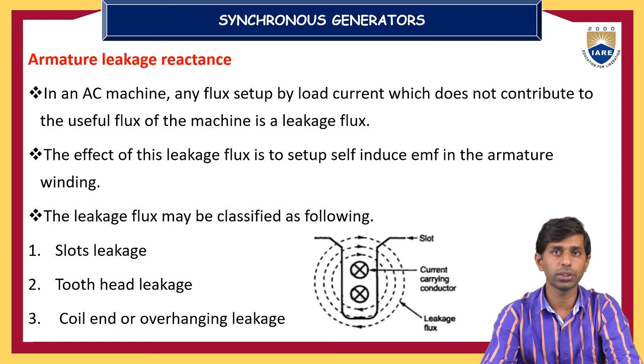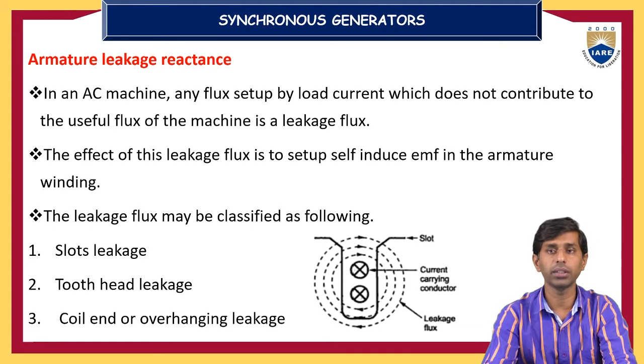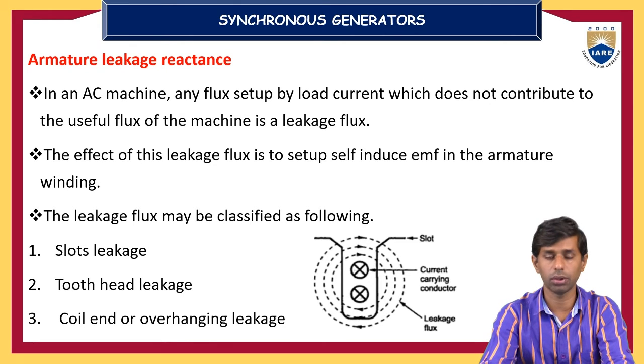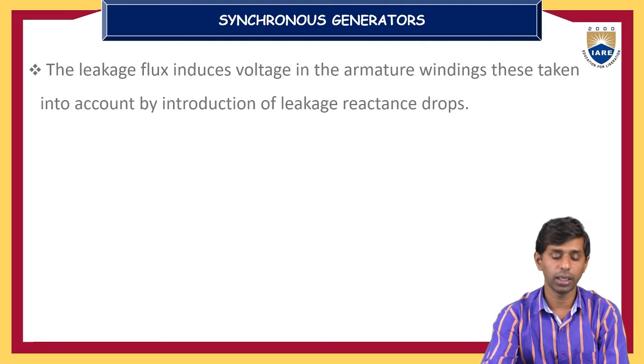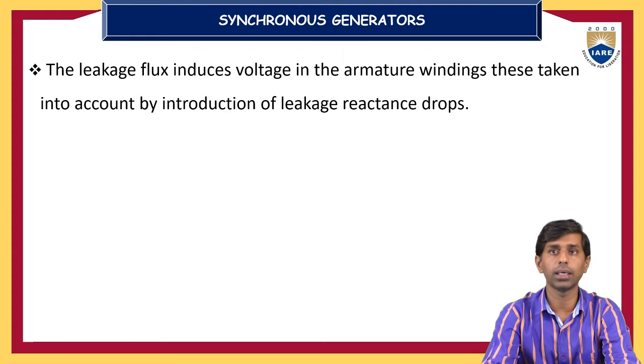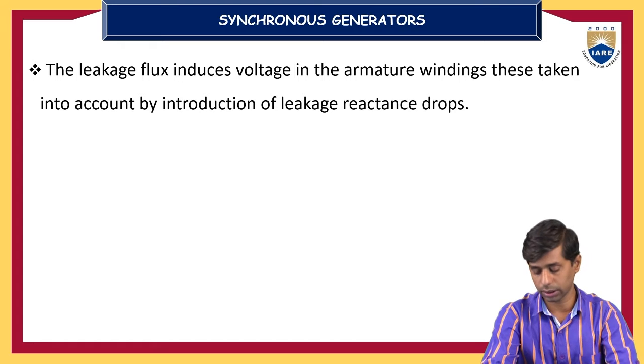Let us conclude the discussion related to the armature leakage reactance. A flux which does not complete its path is called leakage flux. This leakage flux induces an EMF in the armature conductors, called a self-induced EMF. It is of different types: slot leakage, tooth head leakage, and coil end or overhanging leakage. The drop due to it is taken into account by introducing a leakage reactance drop.